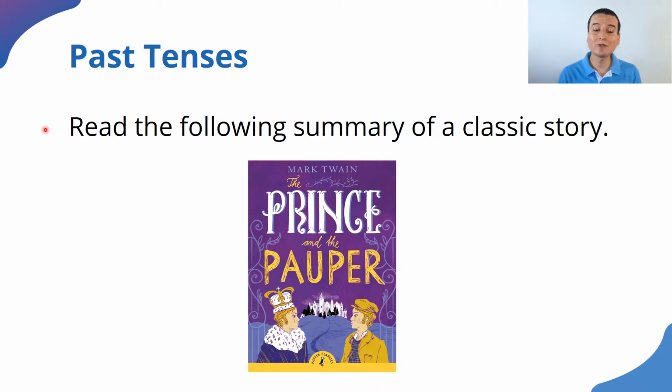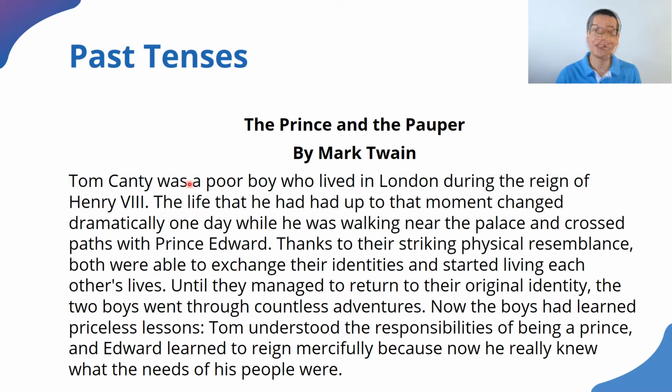Now, please read the following summary of a classic story. It's The Prince and the Pauper. You must know the story. Let's read it together. Tom Canty was a poor boy who lived in London during the reign of Henry VIII. The life that he had had up to that moment changed dramatically one day while he was walking near the palace and crossed paths with Prince Edward. Thanks to their striking physical resemblance, both were able to exchange their identities and started living each other's lives.